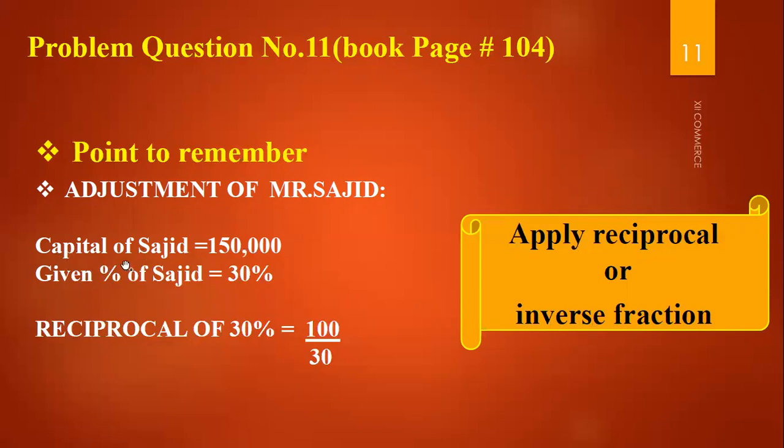The given percentage of Sajid is 30%, and you have to apply the reciprocal or inverse fraction. It means the reciprocal of 30% is 100 upon 30. You have to write it down in inverse. 30% means 30 upon 100, and when you write it inverted it becomes 100 upon 30.